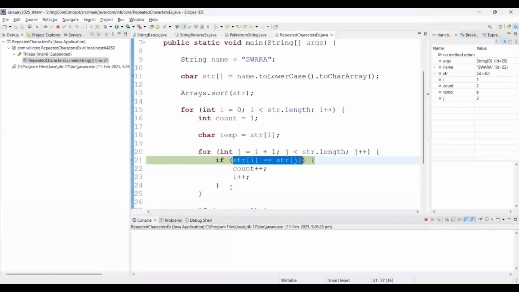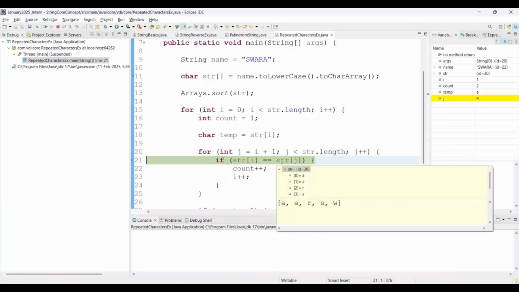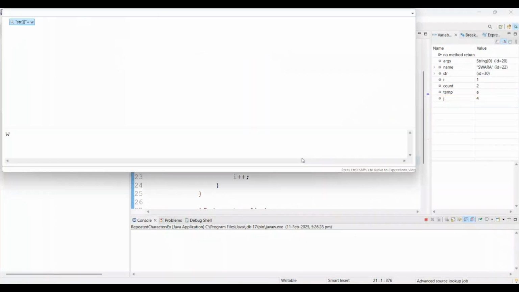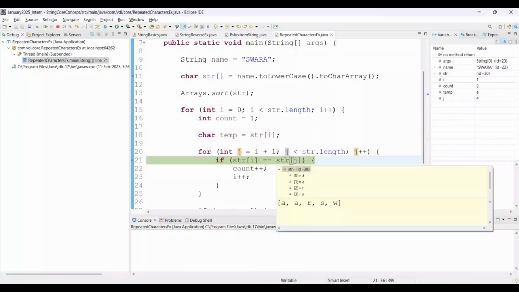F6. See on screen. Again, what is the value of i? 1. 1 means A. And j is 4. 4 means which value is available? 0, 1, 2, 3, 4. It is available there, right? If you want to check what is the value, Control Shift I, you will get the clarity. Otherwise, just mouse over on j itself, it's showing 4. And instead of 4, you can start with 0, 1, 2. Then this is also false.